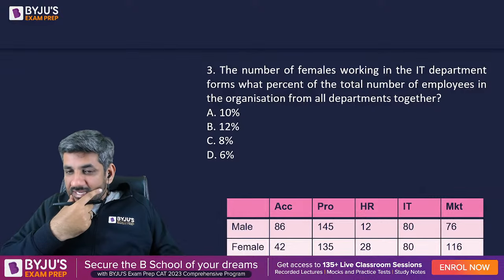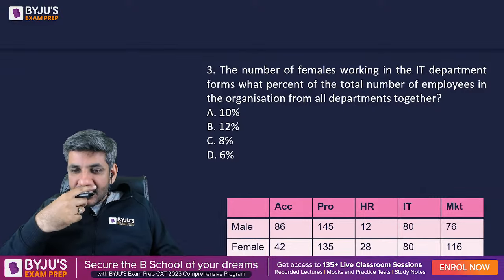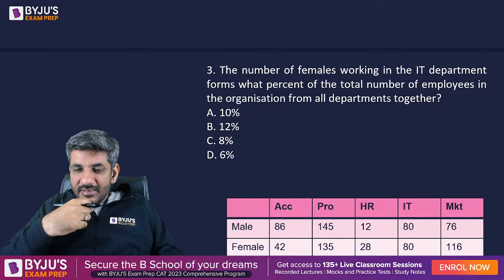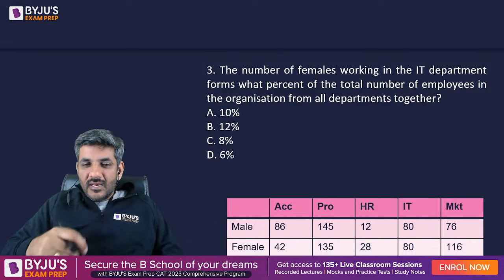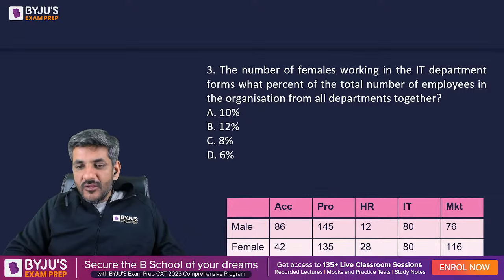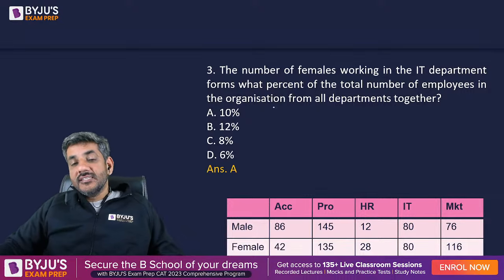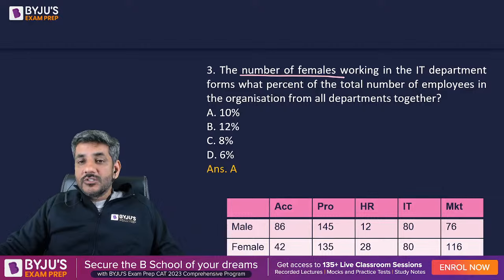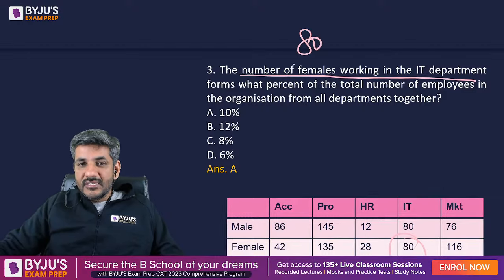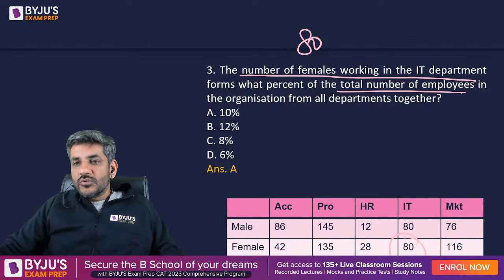So this time again, I see Pranjul has given the first answer, then Ishan, Sonal Mishra, Shilpa, Reena Ranjan. Very good, guys. And once again, everyone is saying A. Looks like A again is the correct answer. Yes. The number of females working in the IT department, which is equal to this number here, that is 80, forms what percentage of the total number of employees?